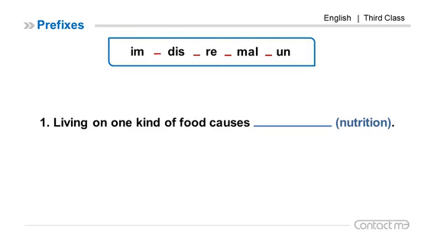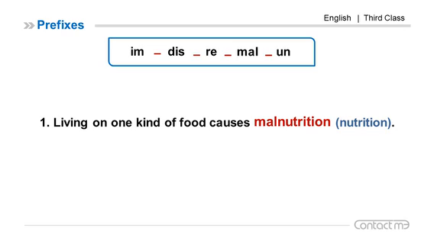Here we have the exercise for the prefixes. Number 1, living on one kind of food causes nutrition. We add MAL, so the word is malnutrition.